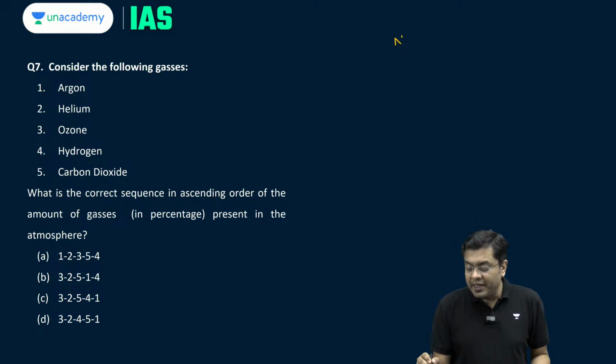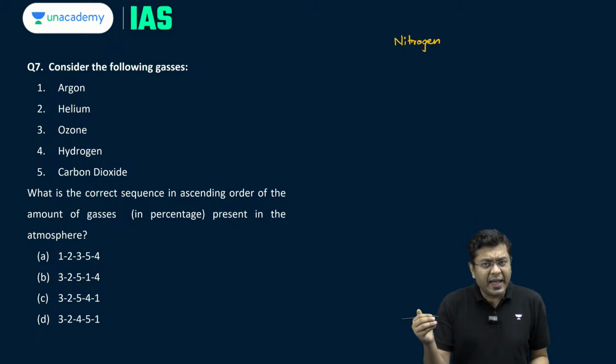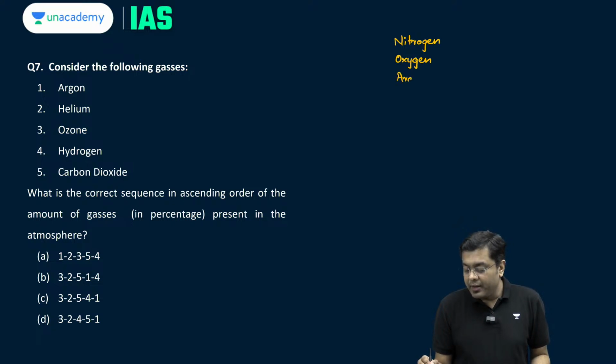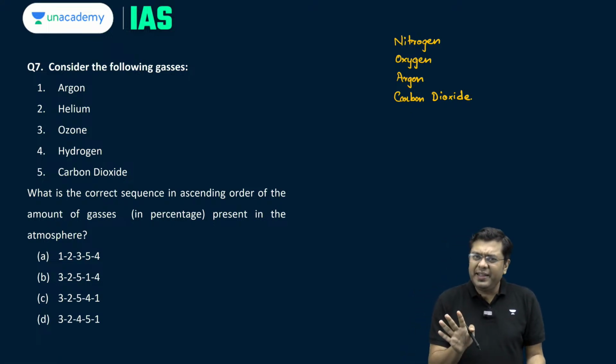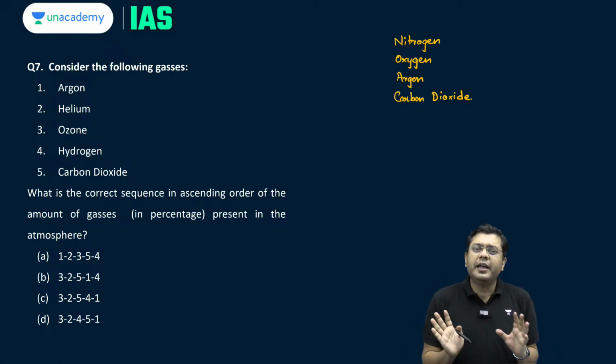The most prominent gas in the atmosphere is nitrogen, around 79%. Then comes oxygen, around 21%. Then comes argon, around 0.9%, and then comes carbon dioxide, around 0.04%. These are the top four. These are easy to remember. This is something that you can learn.